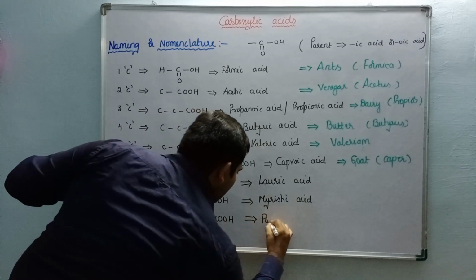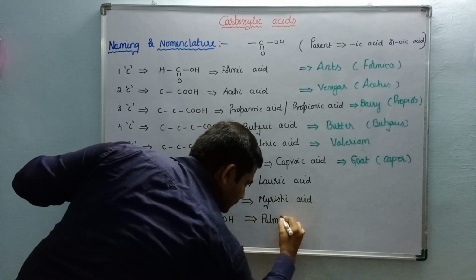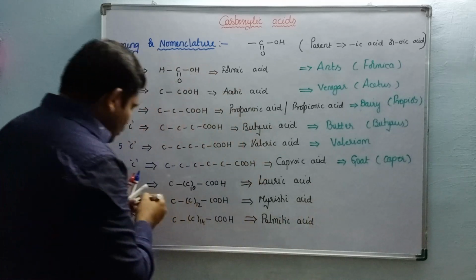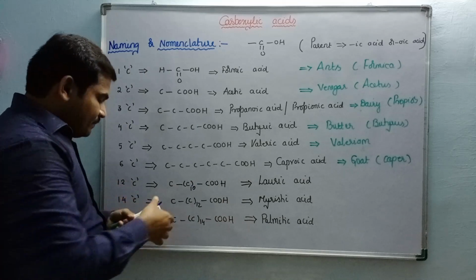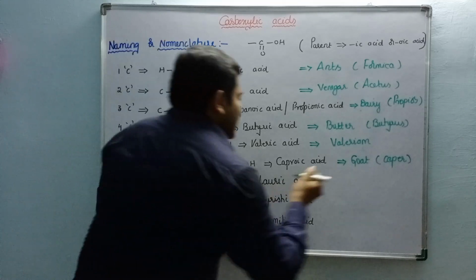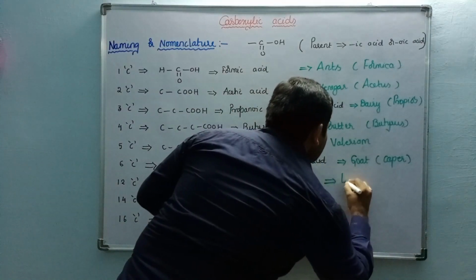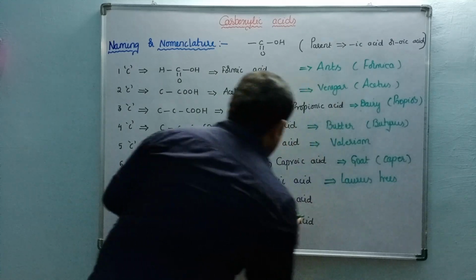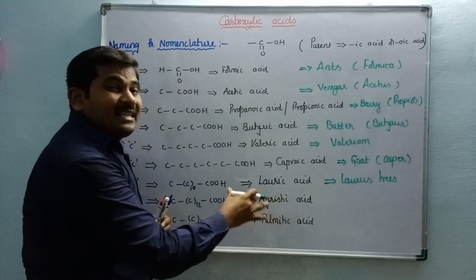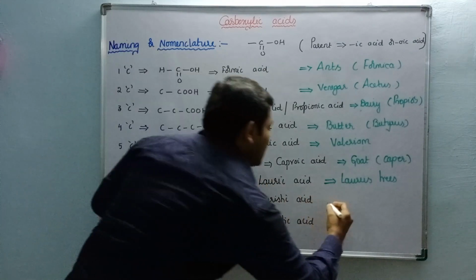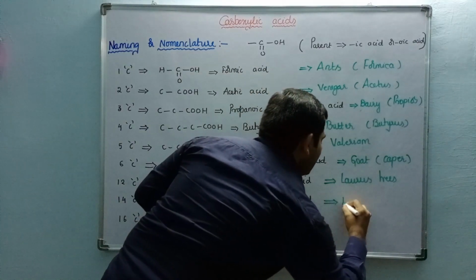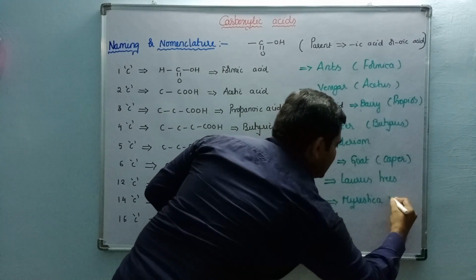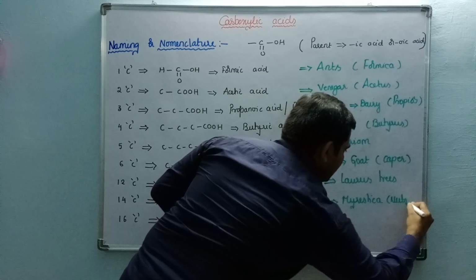It is palmitic acid. So what about their origin? Lauric acid is obtained from laurus trees. Myristic acid is obtained from the myristica plant, also called nutmeg.